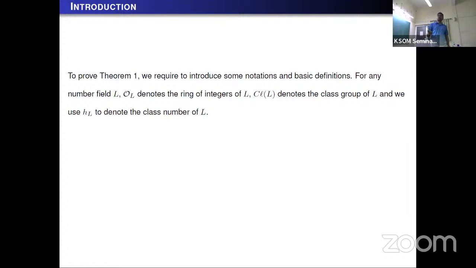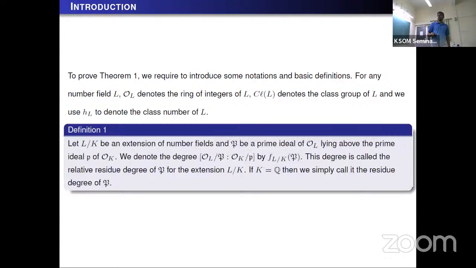For any number field L, we use O_L to denote the ring of integers of L, C_L to denote the class group of L, and h_L to denote the class number of L. Let's see the definition. Let L over K be an extension of number fields and P be a prime ideal of L lying above the prime ideal p of K.